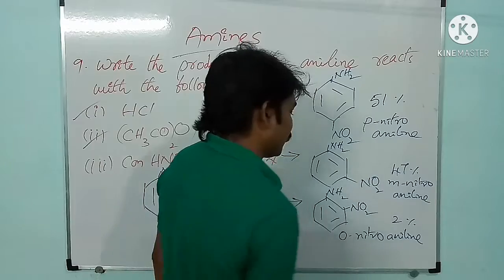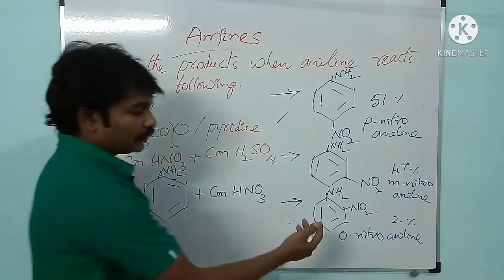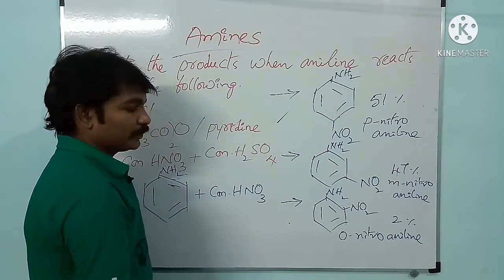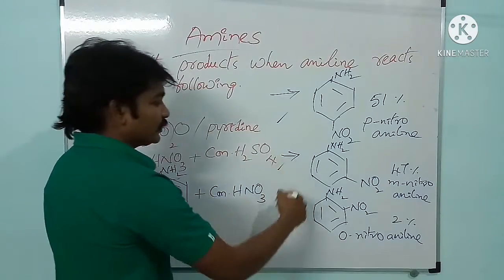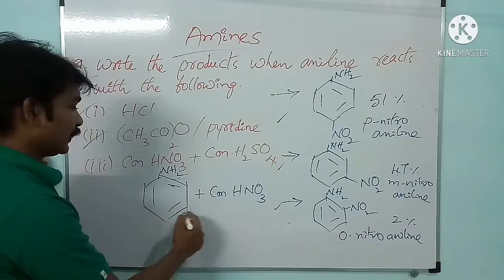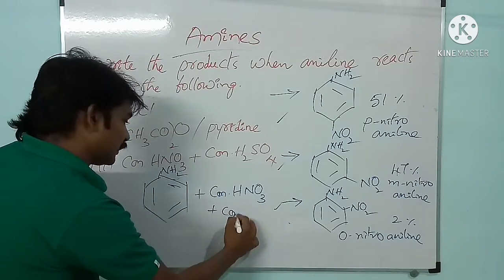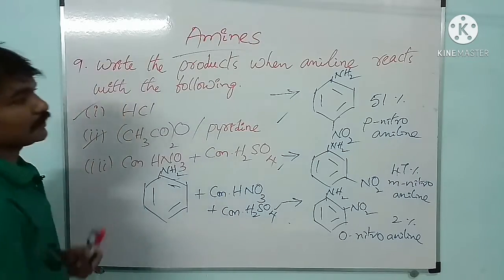Why is it a minor product? Reason, very minute amount of nitroaniline is formed in the form of orthonitroaniline. Okay, please note down 3 different possible products when aniline reacts with concentrated nitric acid and concentrated sulfuric acid.